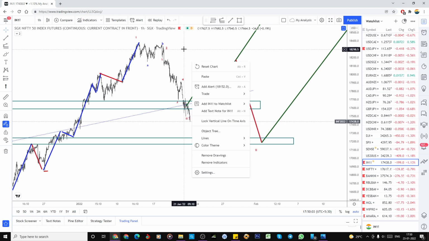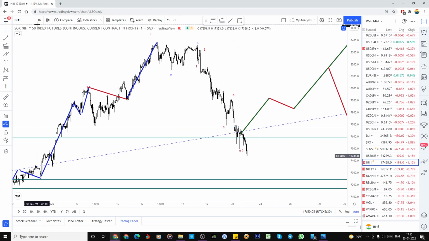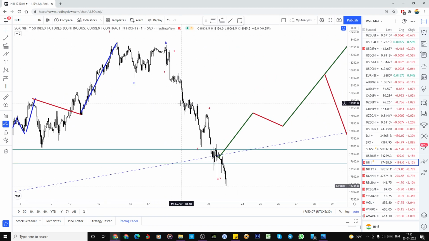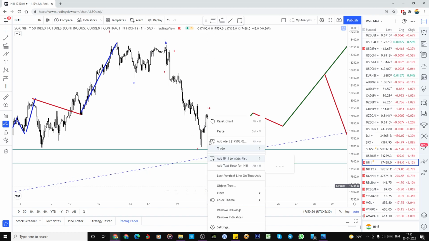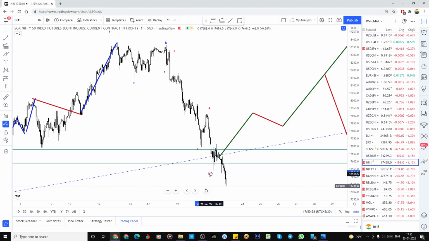As per the previous analysis on the 1 hour and 15 minute charts, what I did is ABC is A, ABC is B, and then 1, 2. So this C wave contains a five-wave structure, and the third wave got extended. So 1, 2, 3, 4, 5. This is the 1, 2, 3, this is the 4, and this is the fifth wave. If this is the end of the trend, it means there is no need to break this low again. It's already there, so we need to change this wave count to a diagonal formation.